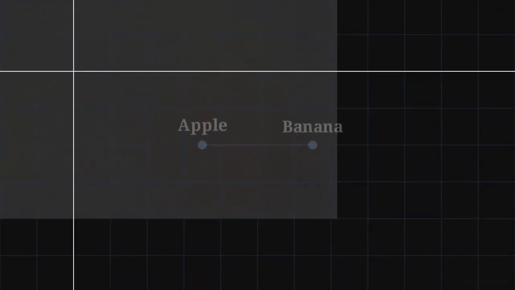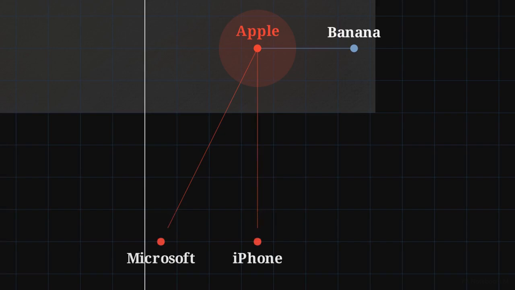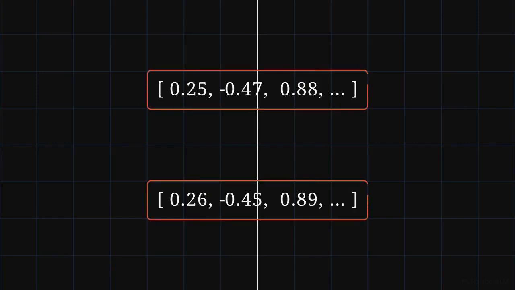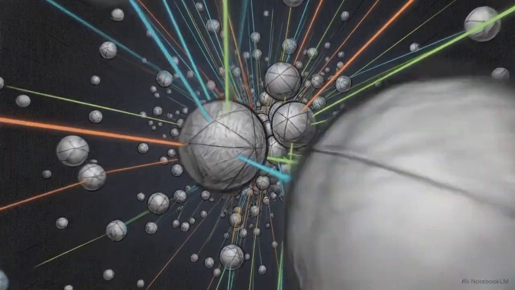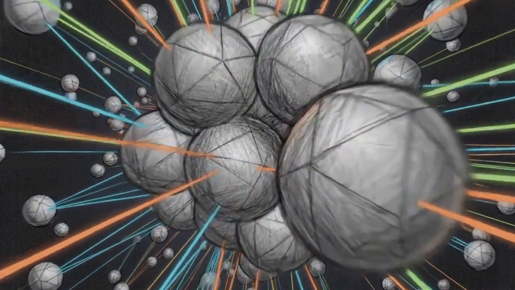Panning across the map reveals a cluster where apple and banana reside. Because this map is multidimensional, it captures secondary meanings. Rotating the axis reveals a different gravitational pull, connecting Apple to Microsoft and iPhone. These relationships are defined by numerical arrays measuring distance. King and queen appear similar because their 1,536 dimensional coordinates are mathematically nearly identical. The system does not comprehend language. It measures the geometric distance between numerical coordinates in a vast conceptual galaxy.